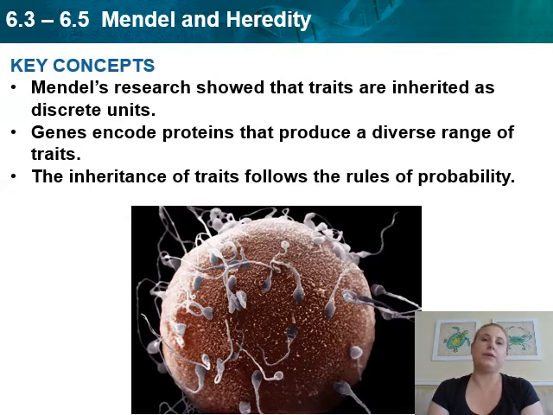So here we are talking about Mendel and heredity, so please label this section 6.3 and 6.5, Mendel and heredity. We've got three key concepts. Mendel's research showed that traits are inherited as discrete units. Genes encode proteins that produce a diverse range of traits, and the inheritance of traits follows the rules of probability. We're going to talk about all those things in detail.